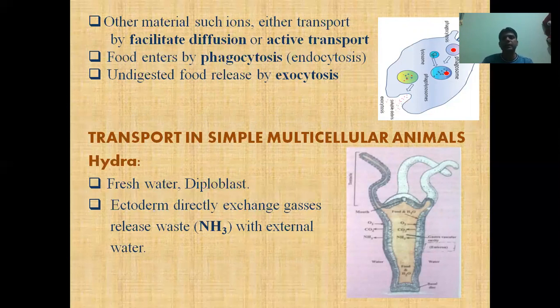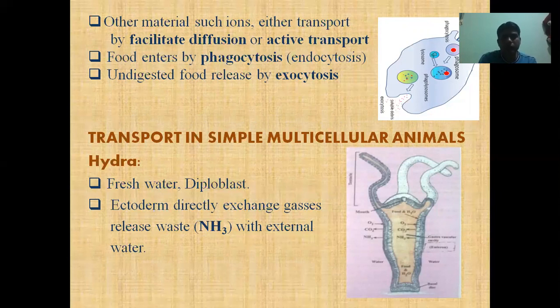All the organs are placed into the body cavity, but there are some simple multicellular animals like hydra. Hydra live in fresh water, as you are looking on the slide. And it is a diploblast. Diploblast means it contains two layers, endoderm and ectoderm.